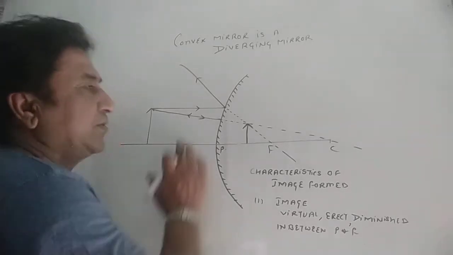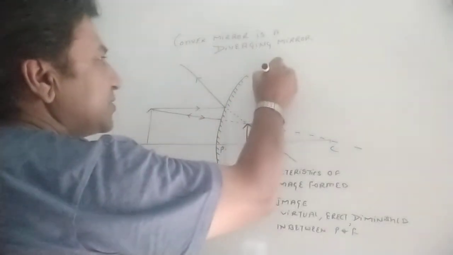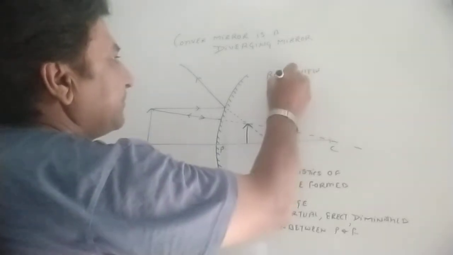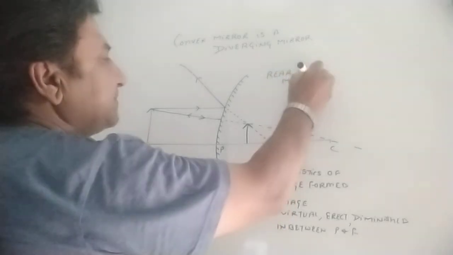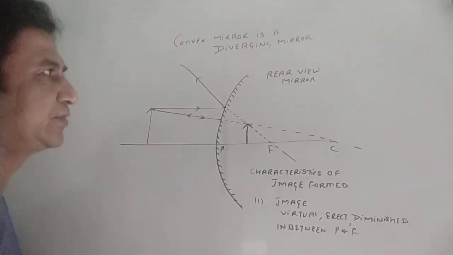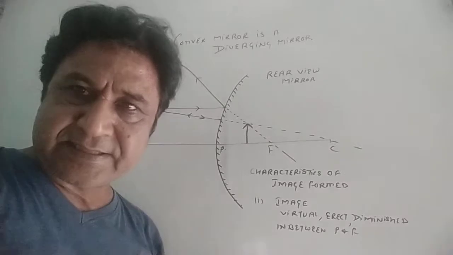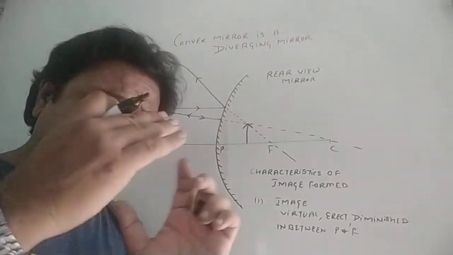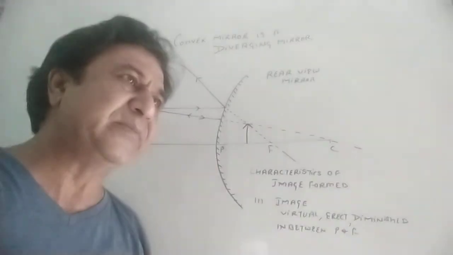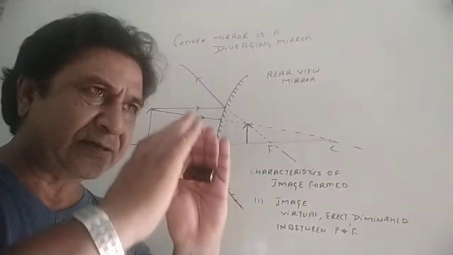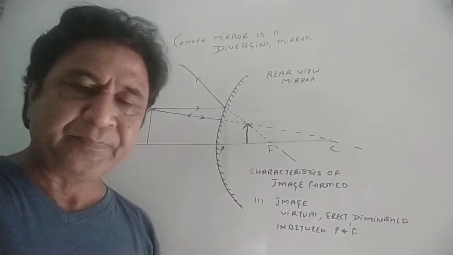This convex mirror is used as a rear view mirror. What is a rear view mirror? In automobiles, on the side, usually on the right side, or in India, it is being utilized. It always forms very diminished kind of images. Because of that, we can see a large traffic behind us, right?